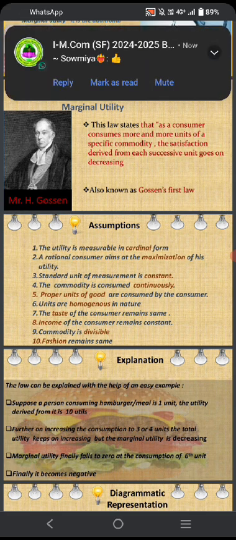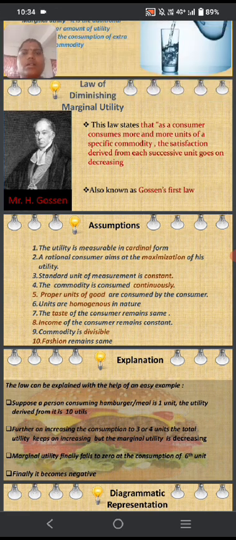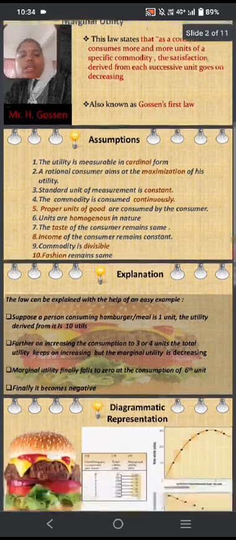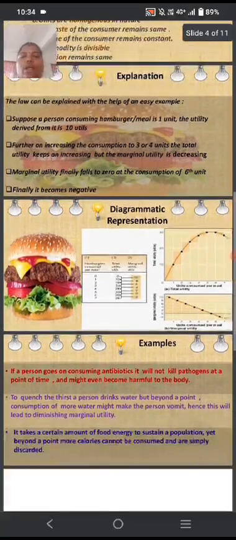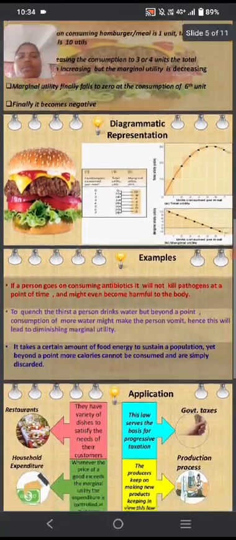Now we see the next assumptions. Proper units of goods are consumed by the consumer. Units are homogeneous in nature. The taste of the consumer remains the same. Income of the consumer remains constant. Commodity is divisible. Fashions remain the same. It can be explained with the following diagram or charts.